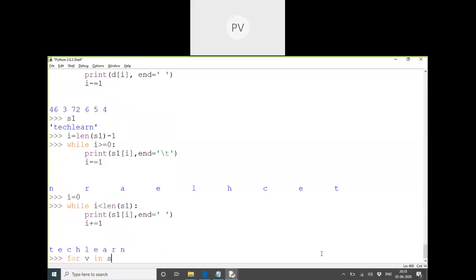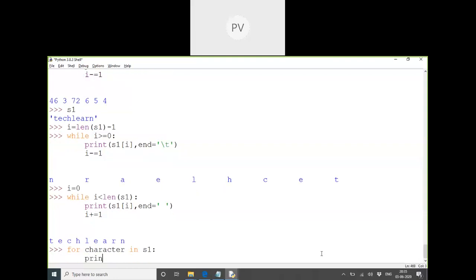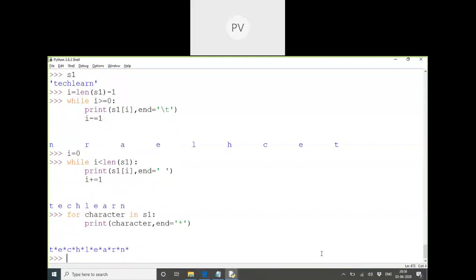Instead of that, I have said I can take any variable, each b in s1, or each c. The better thing is like how we read in English: each character found in s1. I just want to bring a character and separate at the end with a star symbol. So I just put a star symbol, and we'll get that star symbol. Okay. Any confusion till here?